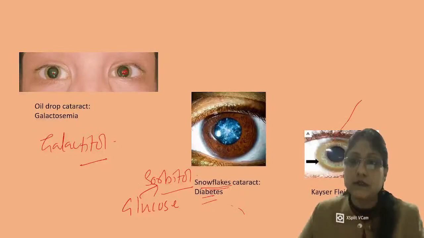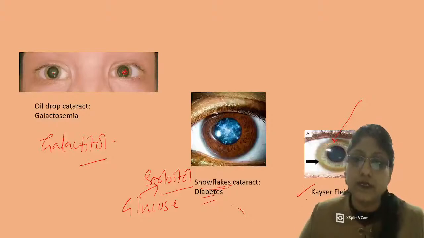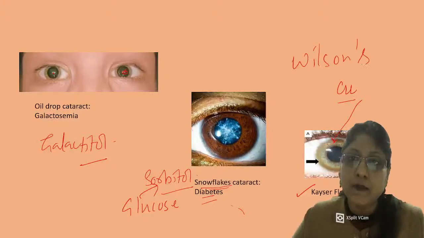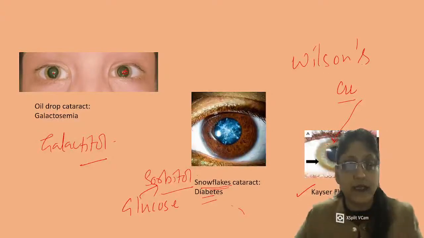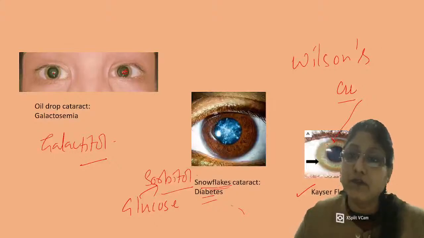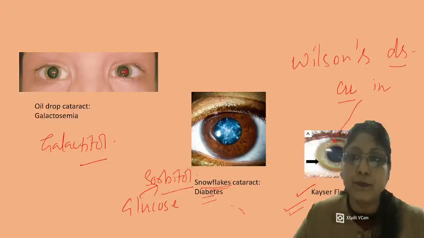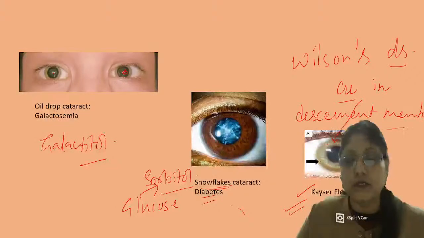This is the brown ring which is seen around the cornea. This is called Kayser-Fleischer ring, and this is a characteristic feature seen in Wilson's disease. In Wilson's disease, in addition to sunflower cataract, you have this kind of brown ring around the cornea, called Kayser-Fleischer ring, and this is due to deposition of copper in Descemet's membrane of the cornea.